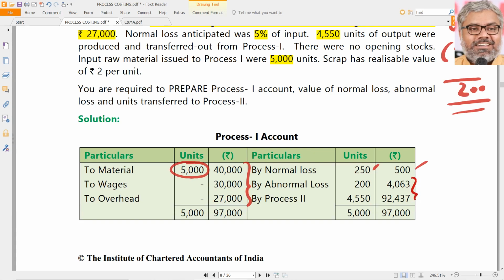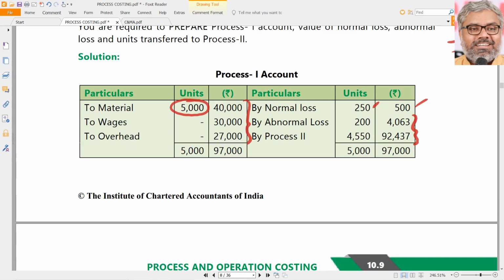Before going with these amounts, while writing this account, you have to write the units. First equate the units. 5,000 units are inputted, and what happened finally with these 5,000 units? 250 became normal loss, 200 became abnormal loss. Only 4,550 went to process 2. First write down the units.